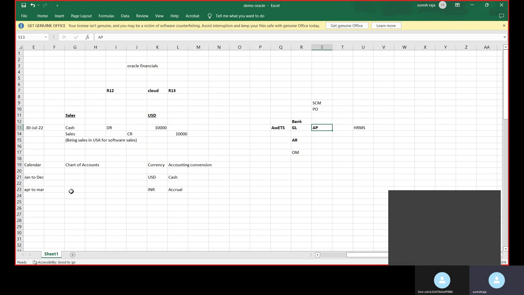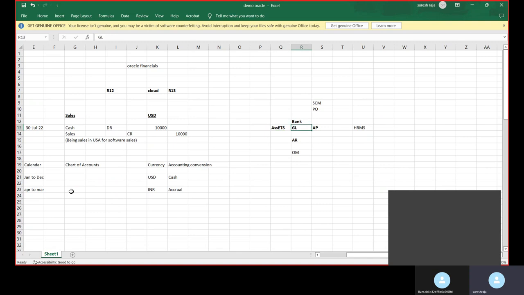Accounts payable, you will see invoices, payments. Assets, fixed assets: how to buy, sale, depreciation, etc. Then Cash Management is for reconciliation and everything. Monthly, BRS and cash forecasting, everything you will do. And then AR: receipts, everything. These are the 5 modules we have, correct?